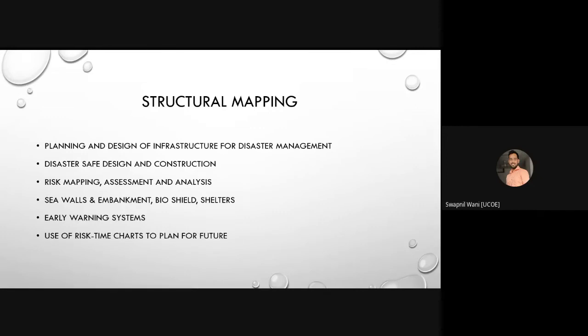If a structure is vulnerable to flooding, like roads, flooding happens, so we have to find out the probability, how likely it is that flooding or water logging can happen here, and what will be its impact, and accordingly we will provide mitigation measures. If we are not doing risk analysis, then it is very difficult to provide any mitigation or preparedness measures.